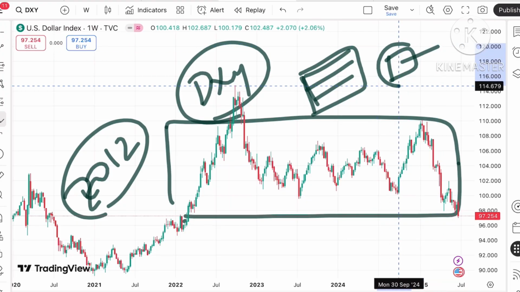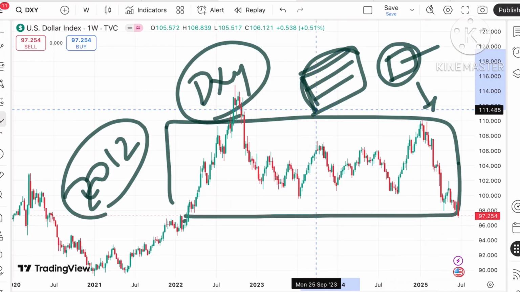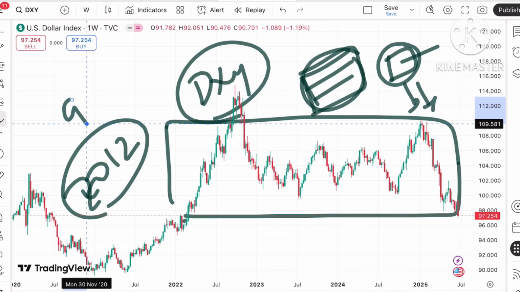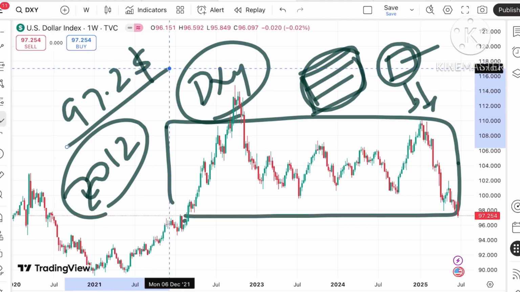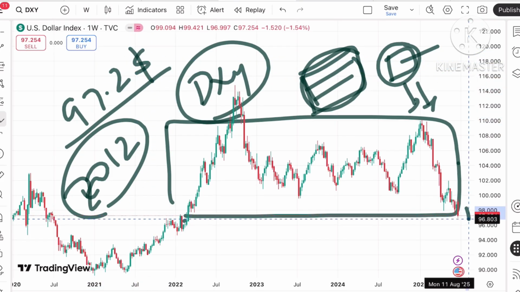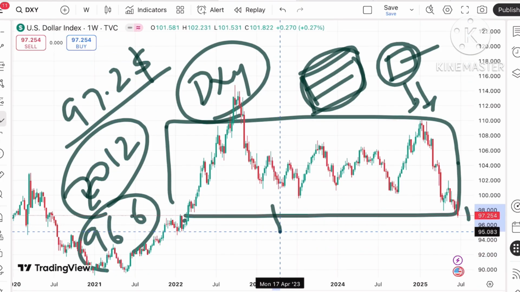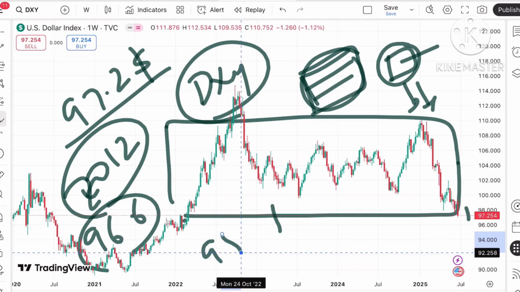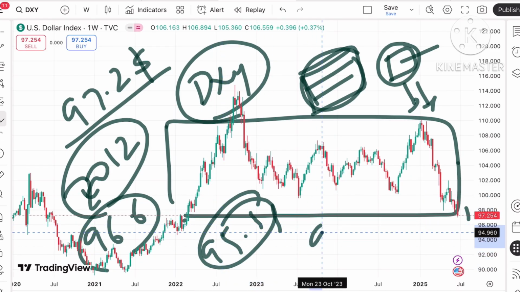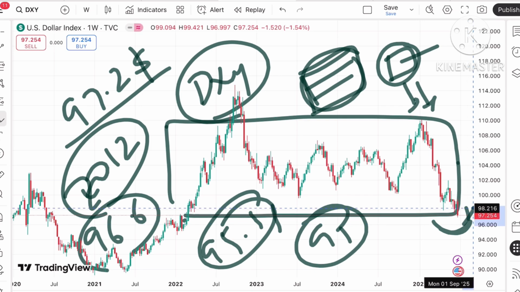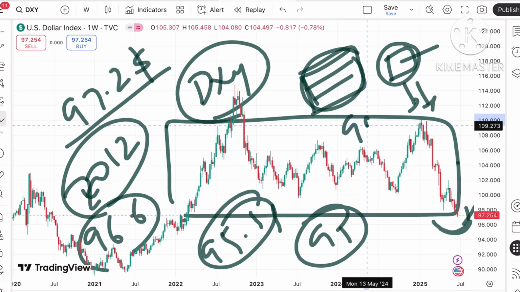Okay, so when the dollar price reduces, they will get the same amount in less amount of dollar. Okay, so if you look at this price, we can see the price is trading at a level of 97.2, and if the price started falling below this level, chances of falling further we can see towards 96.6, and if the price goes below that particular level, we can see it can touch a level of 95.5, then a level of $95. Okay, but if it started sustaining above this level, it can move further upside towards 98.4,